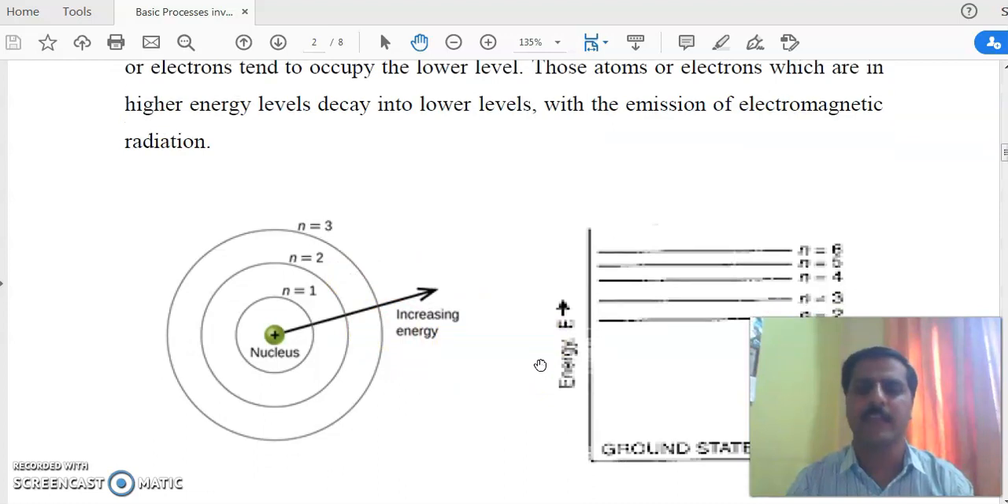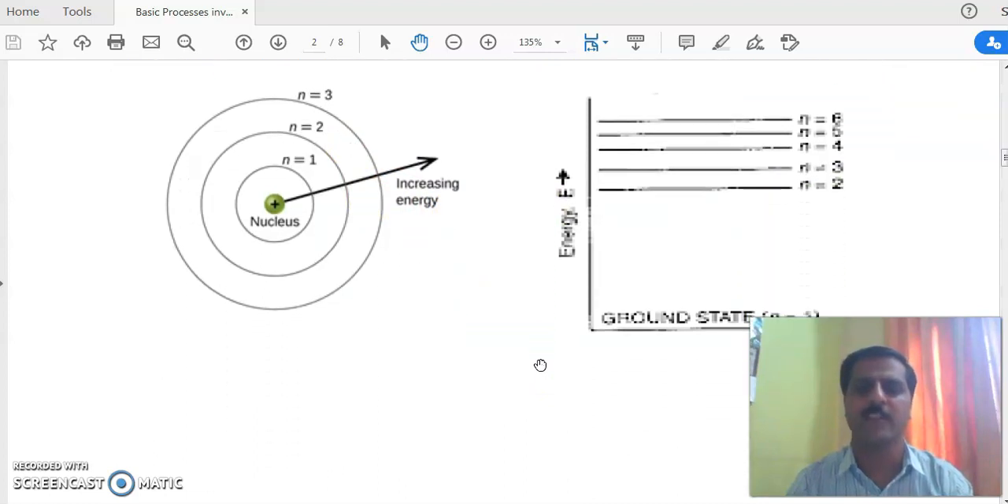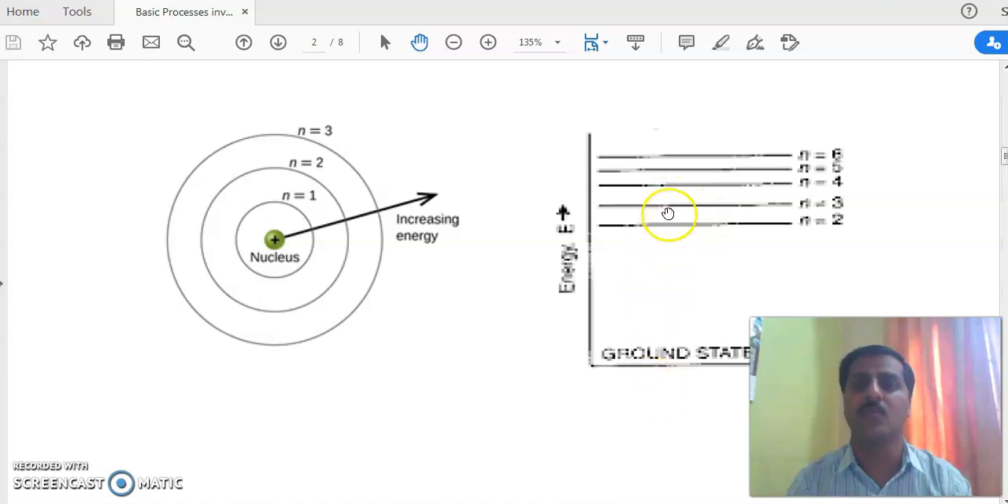In an energy level diagram, these levels are represented this way: energy in this direction, and ground state, n is equal to 1, then n is equal to 2, n is equal to 3, n is equal to 4, n is equal to 5 and so on. One thing is very clear in the beginning: the excited states are fixed in an atom. We never create these excited states. If we want to excite an electron which is generally in the ground state, then we must supply an energy equal to the difference of these two states.